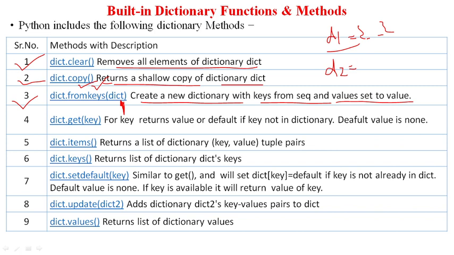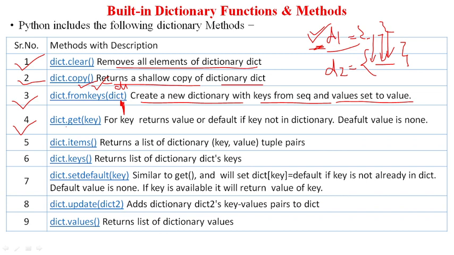Then I can use this function fromkeys. I will pass D1 as a parameter into this function. So what will happen, it will import all the keys from D1 into D2. It creates a new dictionary with the keys from this D1 sequence, meaning the original dictionary D1, and values set to value. Accordingly the values will be set.